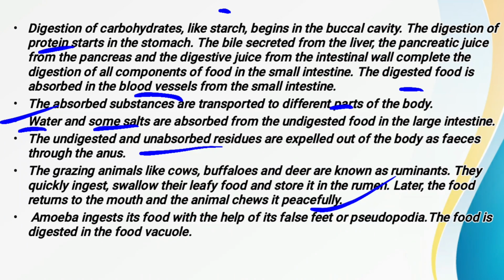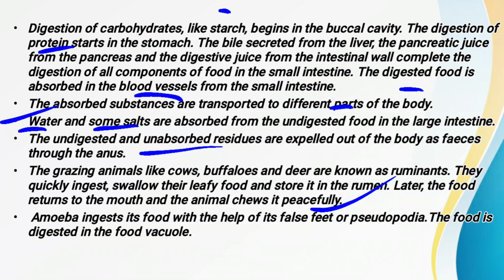Whenever the amoeba comes in contact with any kind of food item, which is microscopic, since they are microscopic organisms feeding on microscopic plants and animals, they start stretching out their body, and with the help of the pseudopodia they engulf that food, forming a food vacuole. Now the food vacuole enters into the amoeba's body.